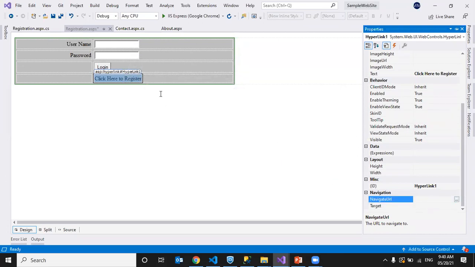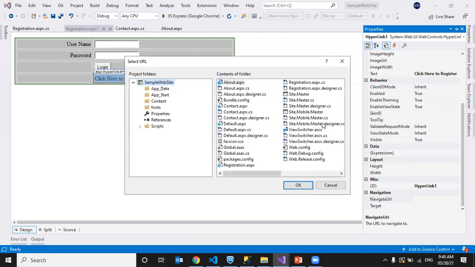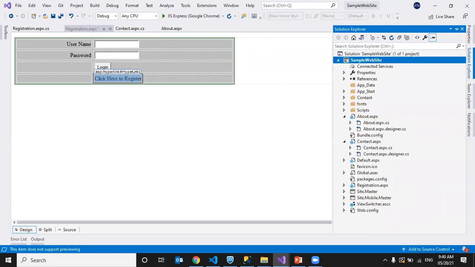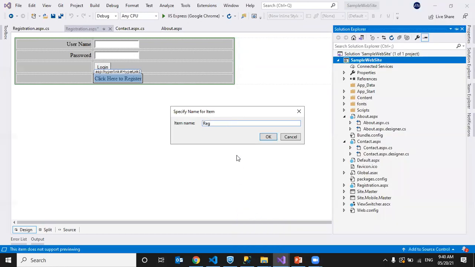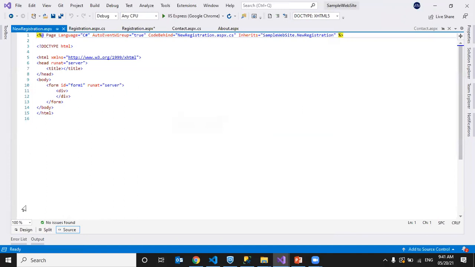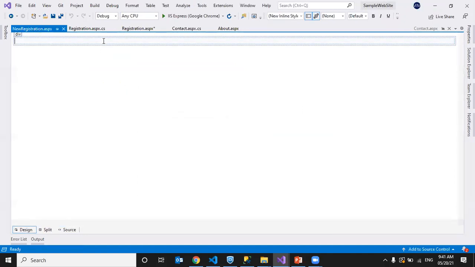Right. Suppose when I click register, I want to go to the registration page, I can set that URL here. Okay. And for understanding purposes, let me add a new page. I already named one registration. I could have named it as login page, but as I already have a registration page, I'm just giving it new registration. Okay, clicking on OK. So it generated a registration page.